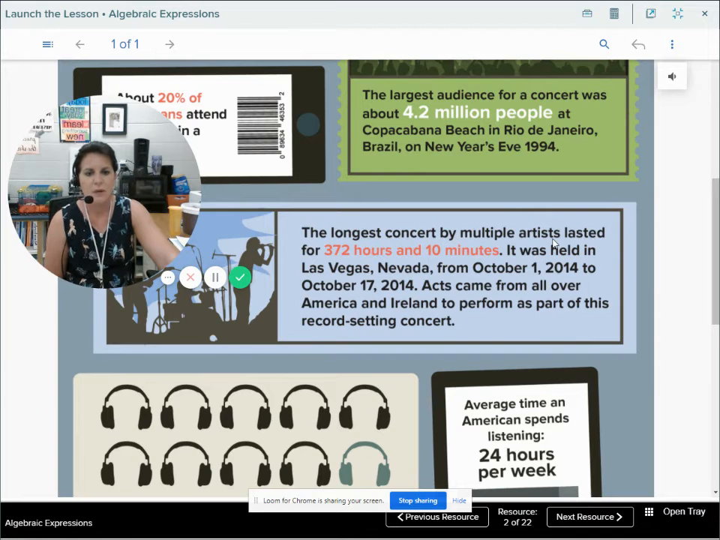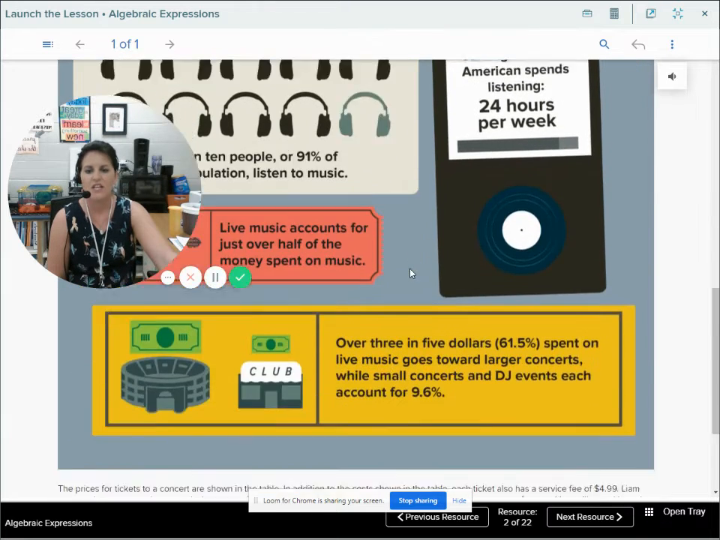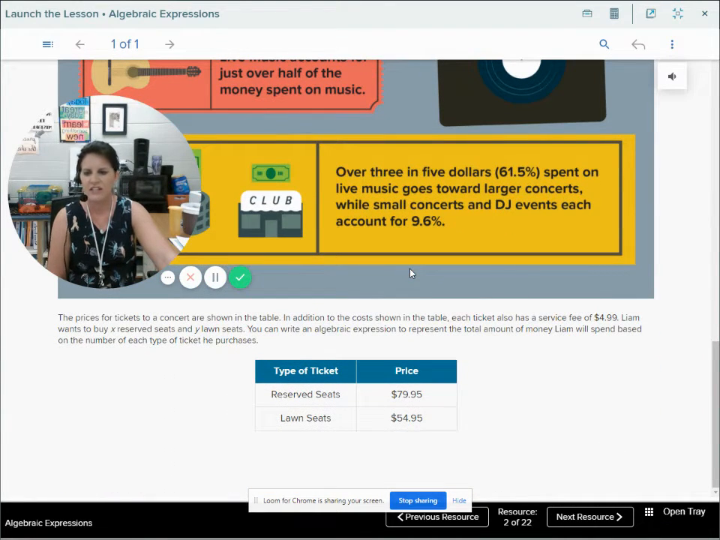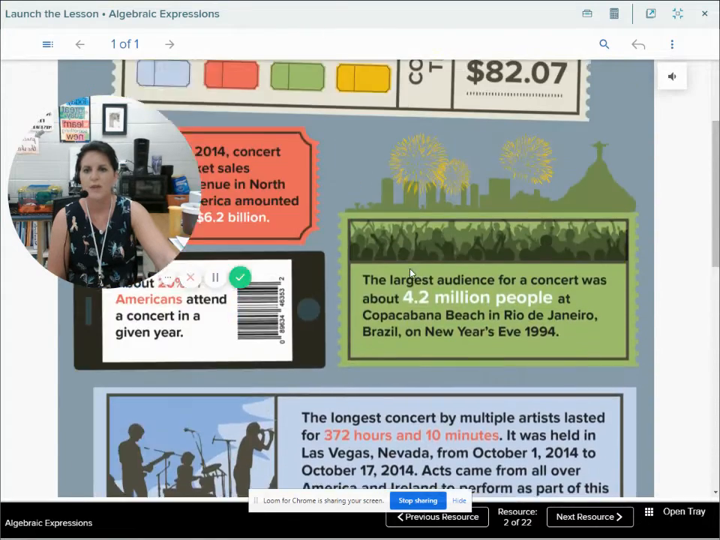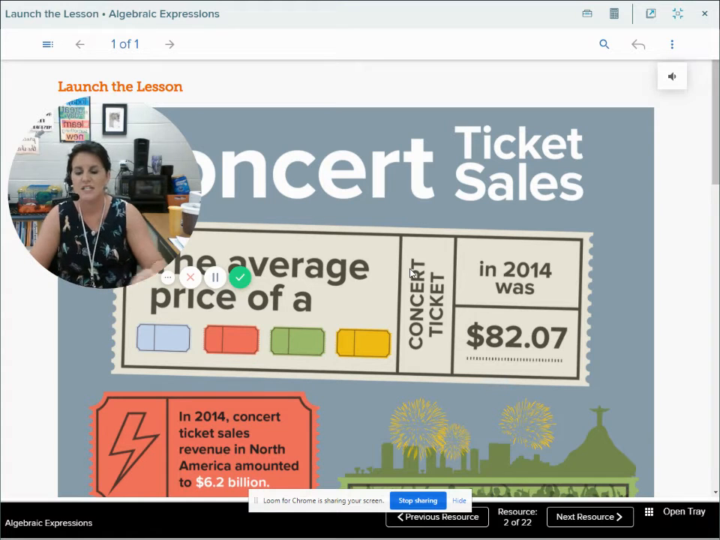The longest concert by multiple artists lasted for 372 hours and 10 minutes. It was held in Las Vegas, Nevada from October the 1st, 2014 to October 17th, 2014. Whew, a 16-day concert. Acts came from all over America and Ireland to perform as part of this record-setting concert. So you get the idea. We could keep on reading all of these and keep on going. But what this is doing, it's setting up word problems in which we're going to need algebraic expressions to solve.